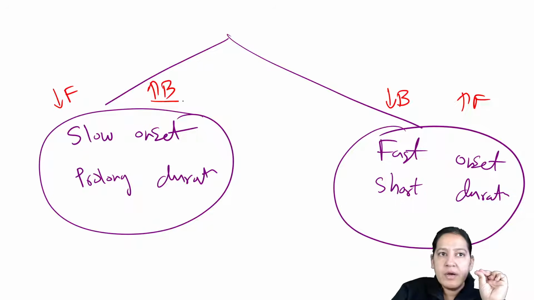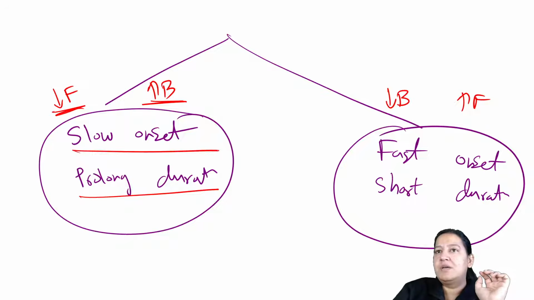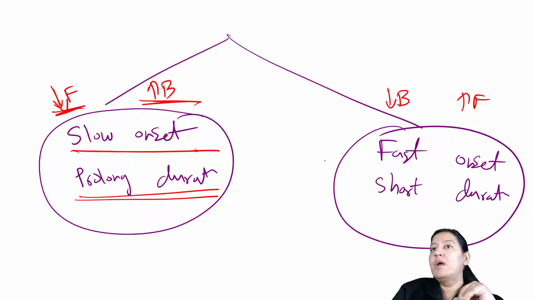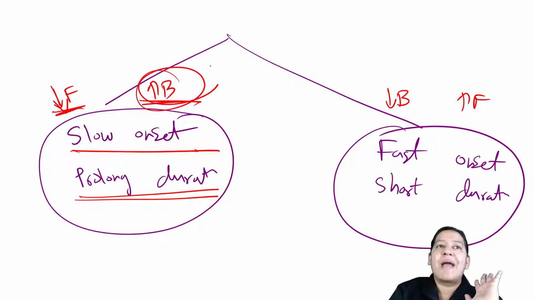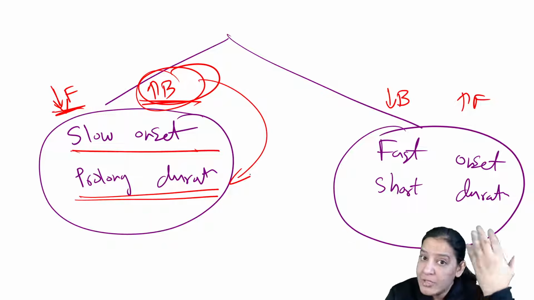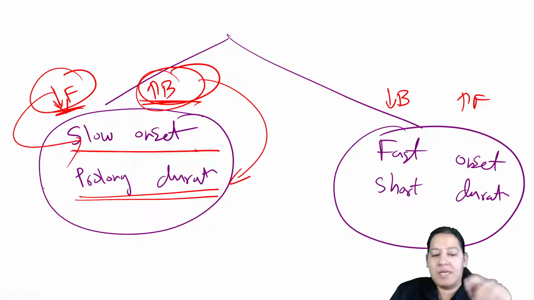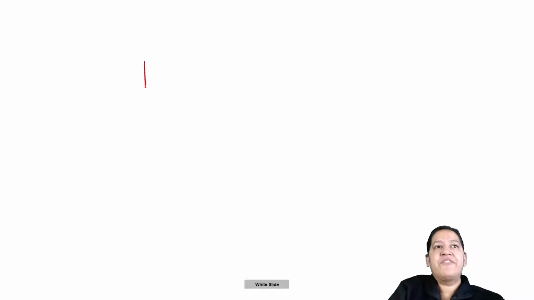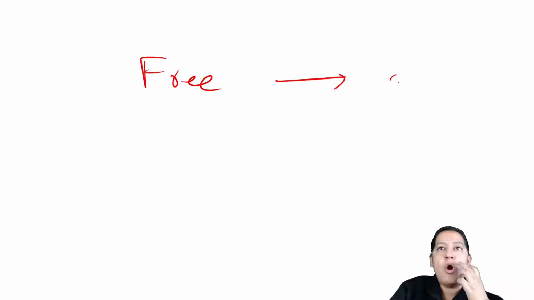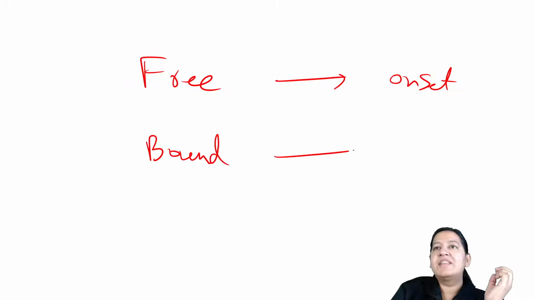So bound decides the duration and free decides the onset. Yes or no? So here free is less, so onset is slow, and bound is more, so duration is prolonged, right? Because it is the backup now. Backup will decide the duration, for how much duration it will be sustained, and it is the free form which will show the action, so it will decide the onset. So summary is that free form decides the onset of action and bound form decides the duration of action.